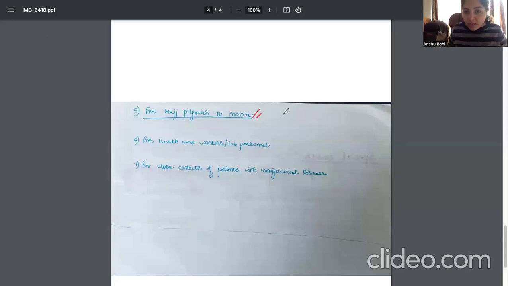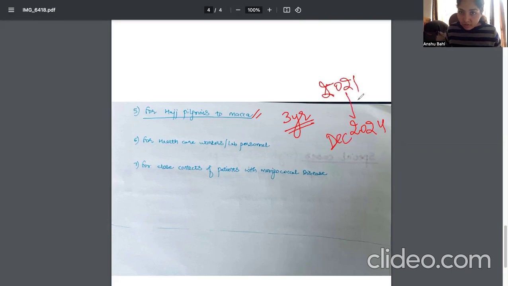For that, the vaccine should be given within 3 years before. So, for example, if somebody has to go in 2024, then from 2021 to 2024, one dose of this meningococcal vaccine should be given.